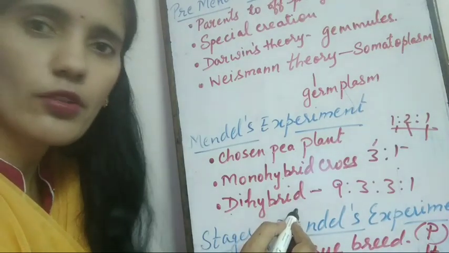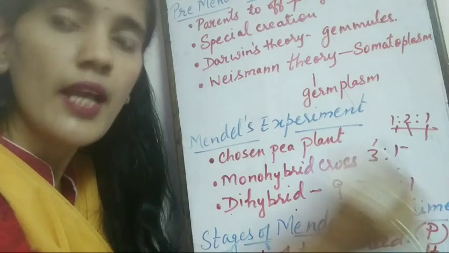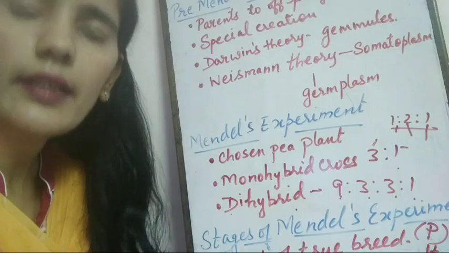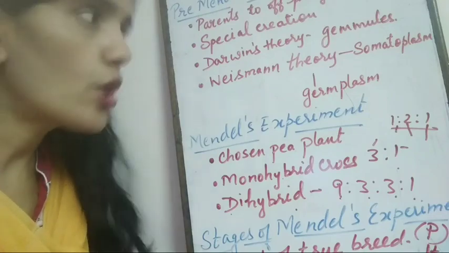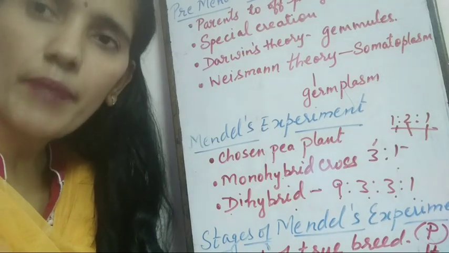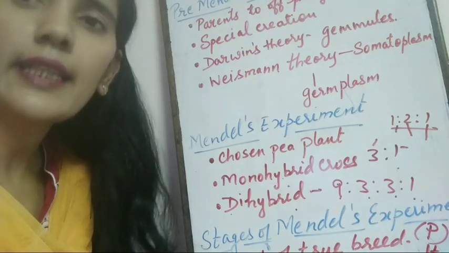For the dihybrid cross, it was 9:3:3:1. Dihybrid means taking two characters at one time. So this is all about Mendel's experiment, conclusion, and the laws he has given.